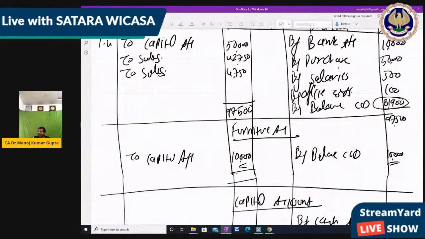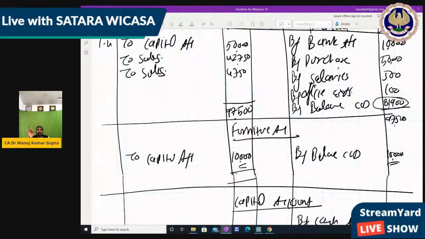So friends, this 81,900 balance is on the credit side. But why is the balance on the credit side? Because the debit side is more. You can see the debit column is more, that's why the balance remains on the credit side. So it is a debit balance. We have more amount, meaning in the pocket we now have 81,900. So it is a debit balance.